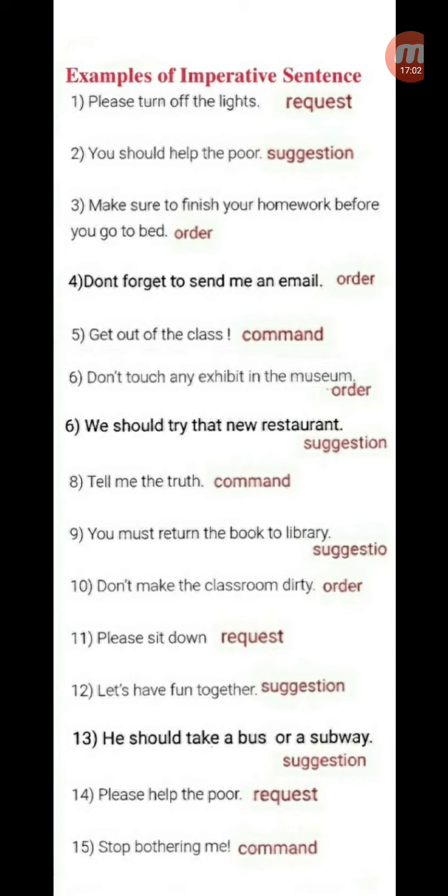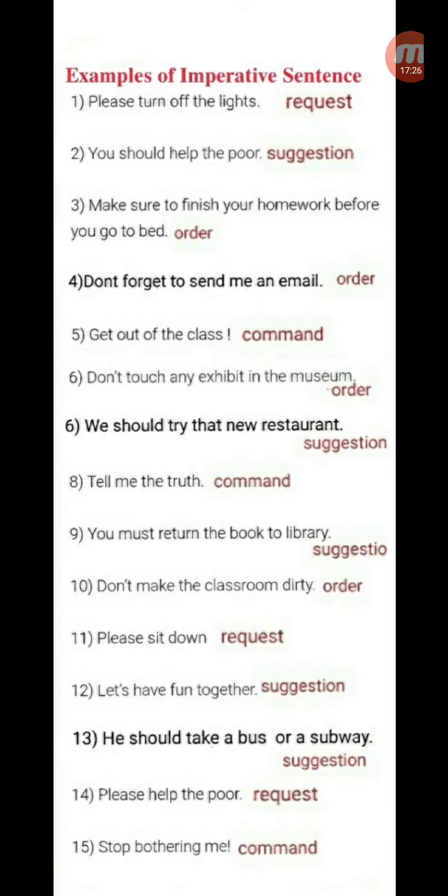We should try that new restaurant. It's a suggestion. Tell me the truth! It's a command. Children, have forgotten an exclamatory point over there. You must return the book to the library. It's a suggestion. Don't make the classroom dirty. It's an order.